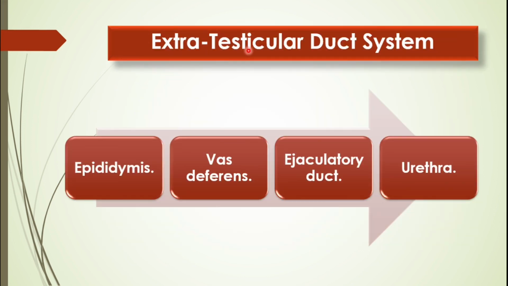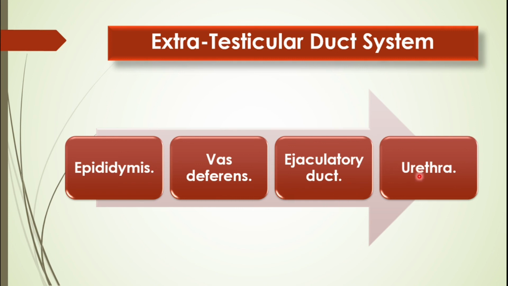What is the extratesticular duct system? We learned about the intratesticular duct system. Those are the ducts which are seen within the testes. Now what is the duct system seen outer to the testis? One is the epididymis. The second is the vas deferens, which is seen going back into the abdomen. The third is the ejaculatory duct, and the fourth is the urethra.